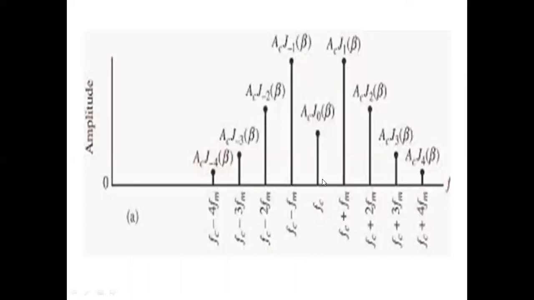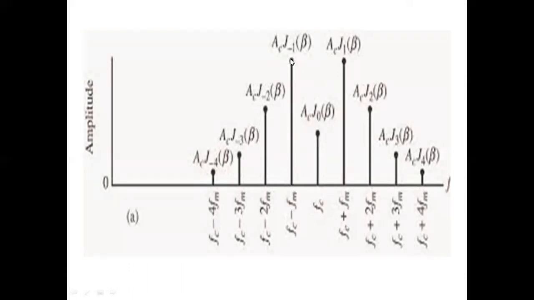We can also see the more elaborated diagram here. This is the carrier, Ac into J0 of beta. Beta is the modulation index. The first upper sideband has a frequency fc plus fm. Amplitude is Ac into J1 of beta. For n equal to -1, we have fc minus fm.